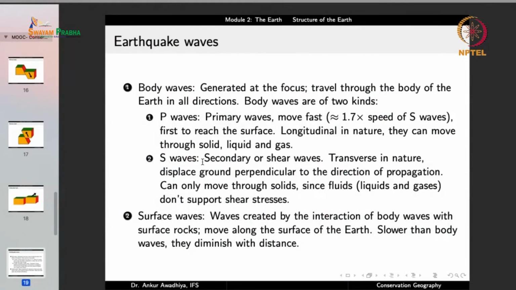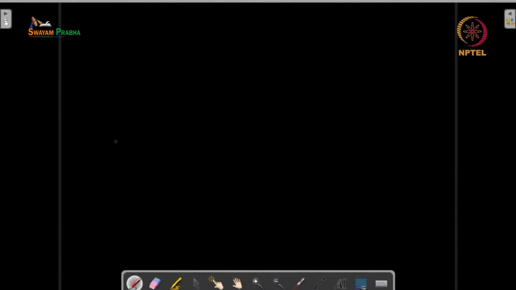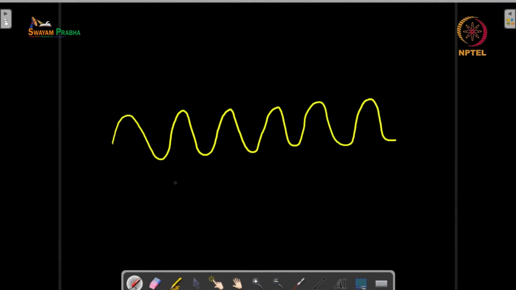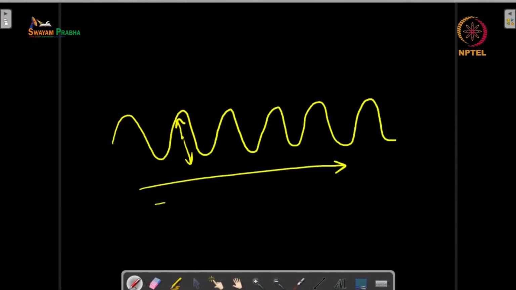Then we have the S waves, or the secondary or shear waves. They are transverse in nature, meaning that they are very similar to the waves that get generated on the surface of water. So if the wave is moving like this, the movement of particles occurs up and down, that is perpendicular to the direction of the wave. So these are transverse waves. They displace ground perpendicular to the direction of propagation. So if the direction of propagation is like this, the ground will be displaced like this, perpendicular to the direction of propagation.